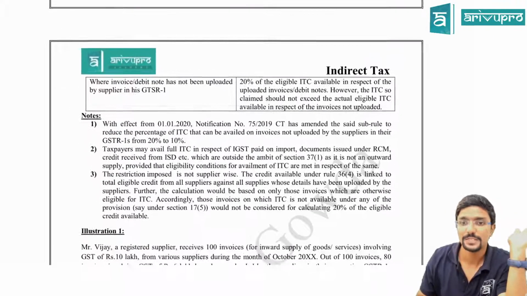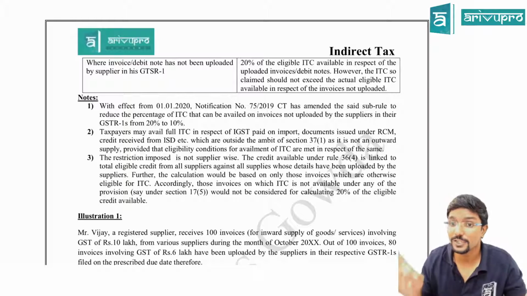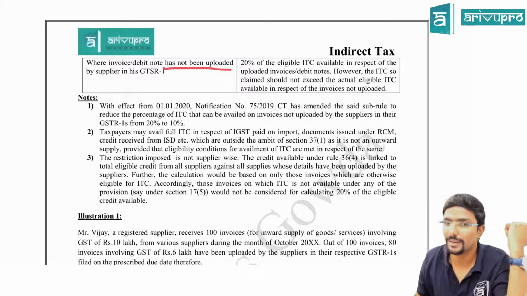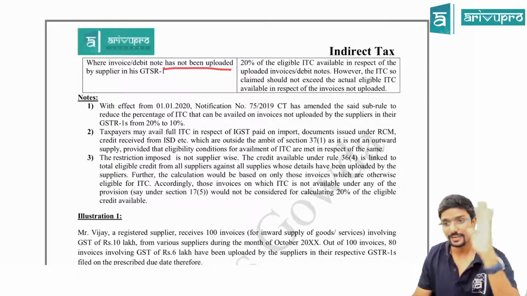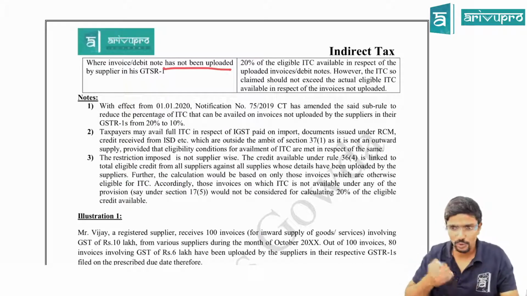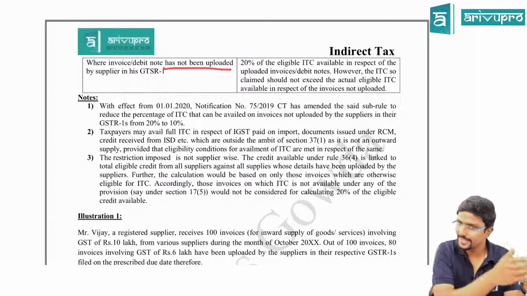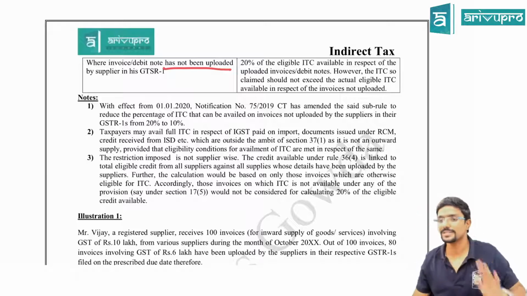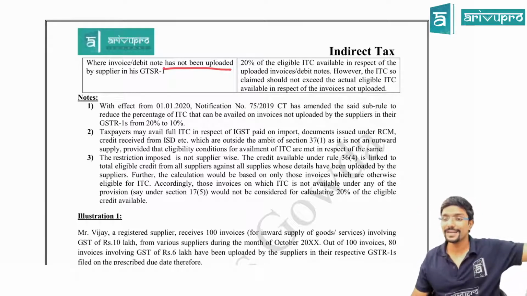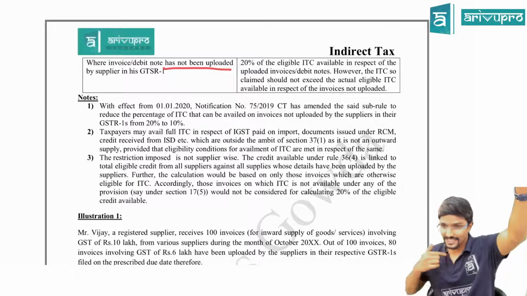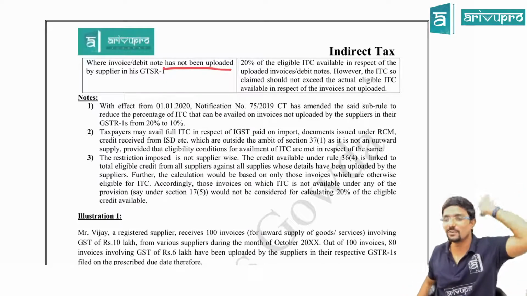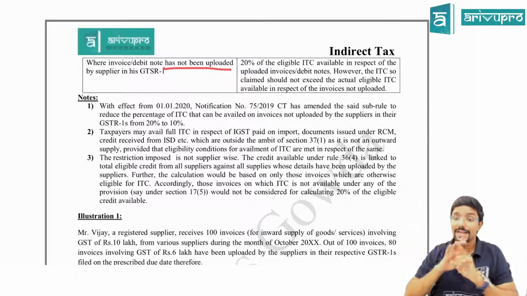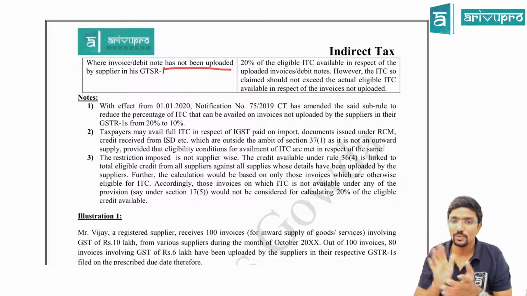Next, where the invoice or debit note has not been uploaded by the supplier in his GSTR 1, this is important. I have purchased the goods from the supplier, paid GST on that, received the tax invoice, and I am using the goods for my business, but the supplier has not uploaded the invoice he issued to me in his GSTR 1. In that case, even though I am satisfying other conditions, I cannot claim full ITC. So what can I claim? We will see.